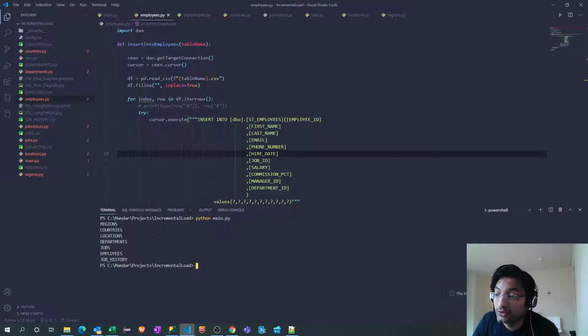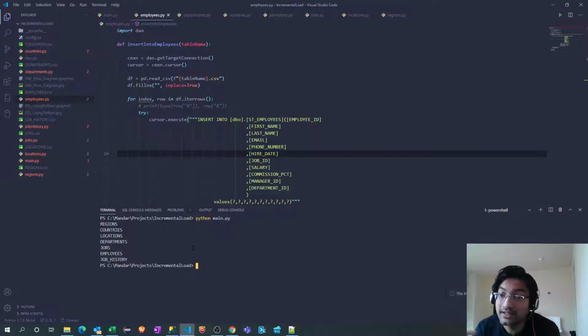Now let's assume we move this entire implementation into production, and we schedule it with some scheduler. At that time we will not have this terminal. That job is getting executed every day automatically. Even if it is succeeding every day, we will not come to know that since there is no terminal. And even if there is some terminal, every time, to understand whether the job succeeded or failed, we need to log in to that particular environment and see what the status is, what happened to our job, and that is a tedious task.